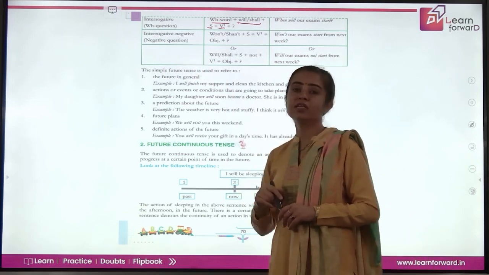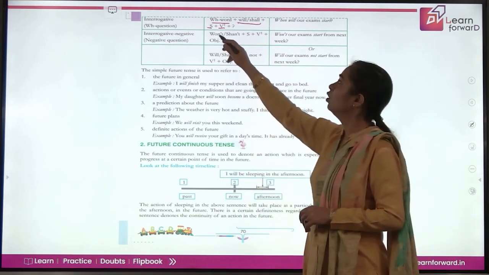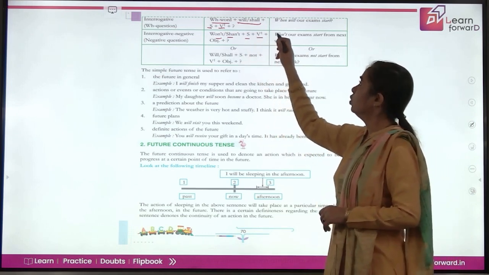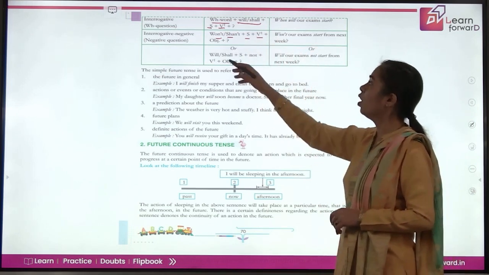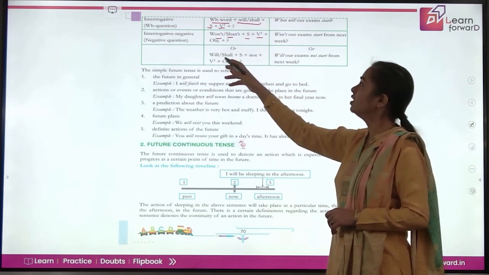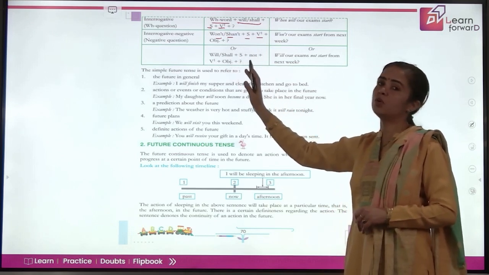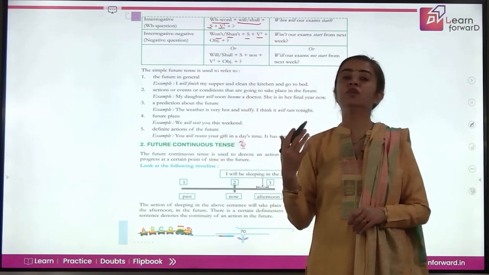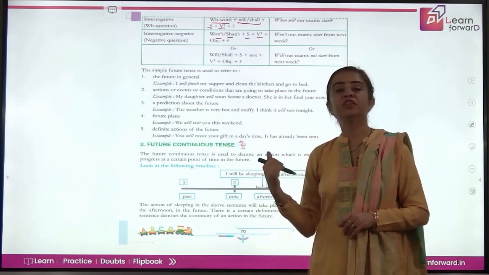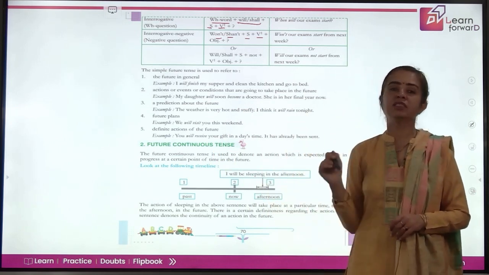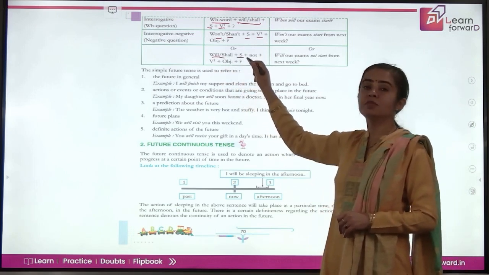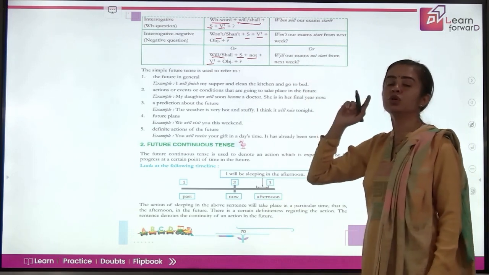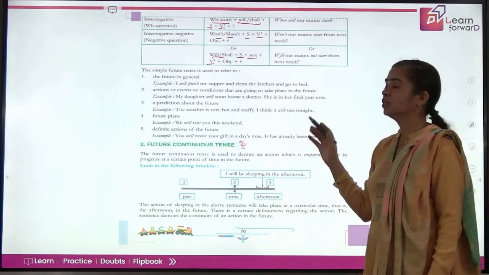Coming to next is interrogative negative. We just introduce not here: won't, shan't, and then the subject and first form of the verb. So won't our exams start from the next week, or will shall? If it is will shall, the two forms are the same, you can follow any of them. Either you take not with the helping verb, so it will start with won't, shan't. But if you want to start with will, shall, then your not will come after the subject, remember. So it is will, shall plus subject, then not, followed by the first form of the verb. So you can also ask like, will our exams not start from the next week, right? So it's as simple as that.